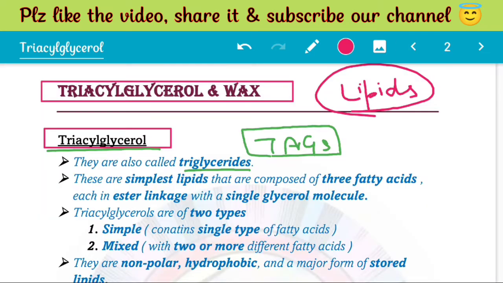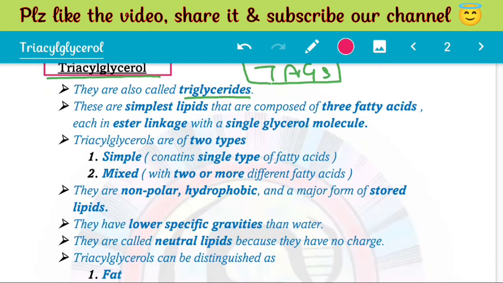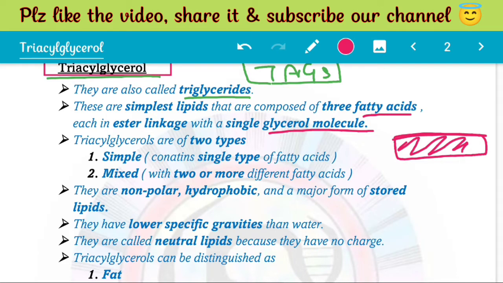As I told you, we have two components, fatty acids and glycerol. If we talk specifically about triacylglycerols, we have one glycerol molecule. Let's say this is a glycerol molecule, and we have three fatty acids attached to it.